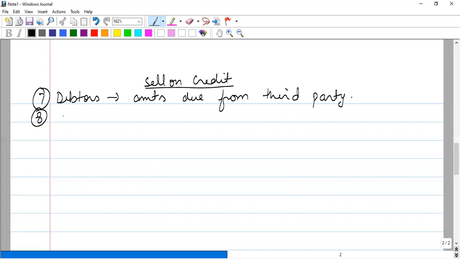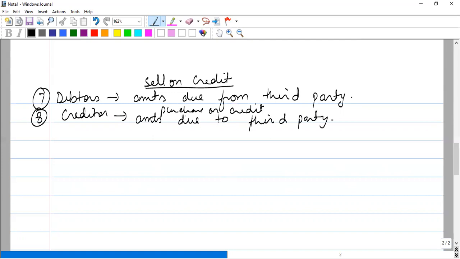Then the next thing is creditor. Creditor will be when we purchase on credit. Purchase on credit means we have taken the goods and we have promised the person that we will be paying later on. So these will be the amounts due to third party, because we have purchased from them on credit. These are some basic terms which you have to understand before starting the chapter.